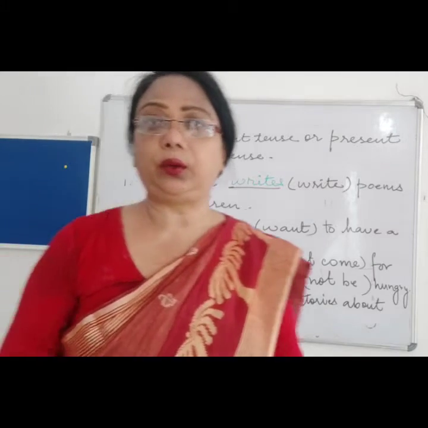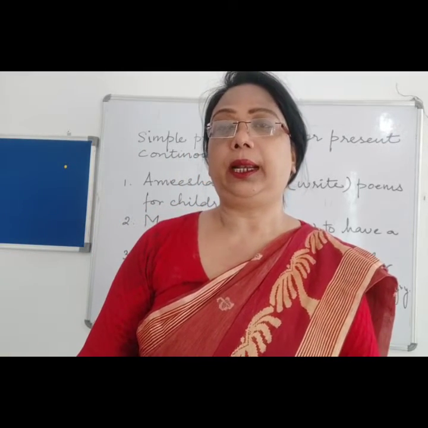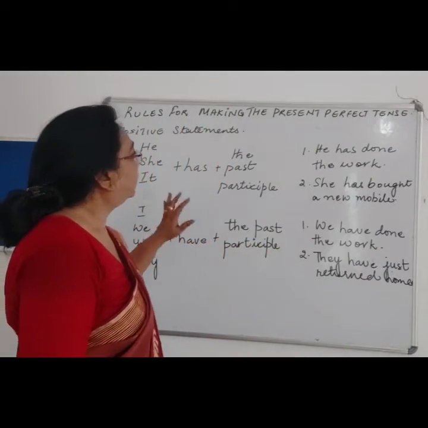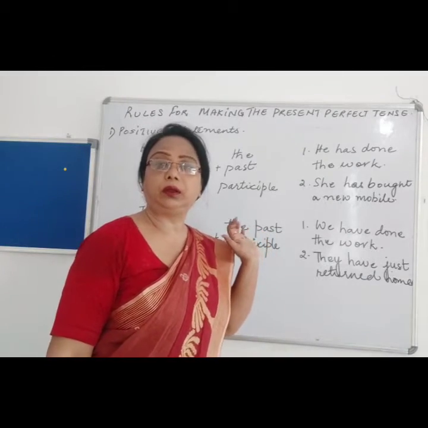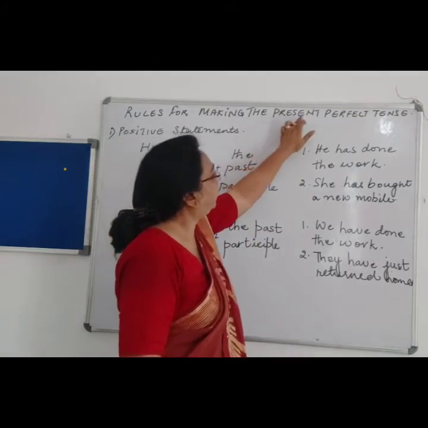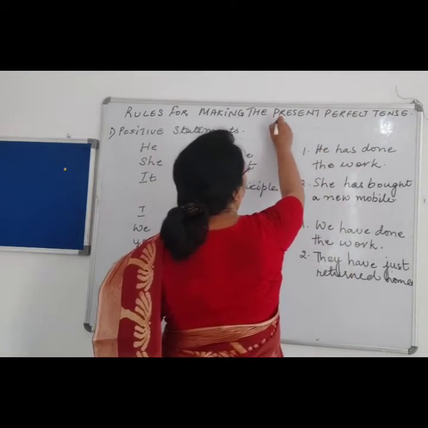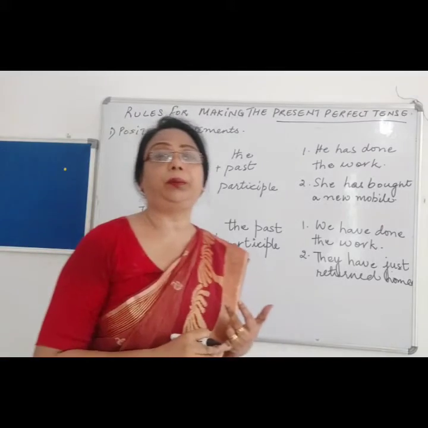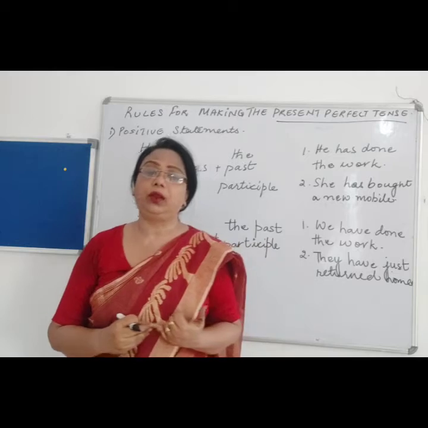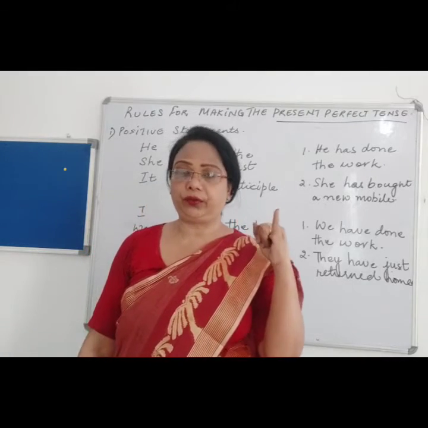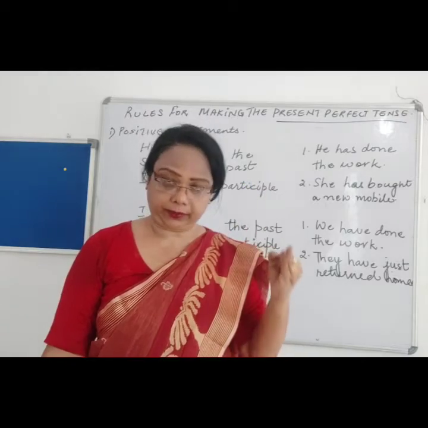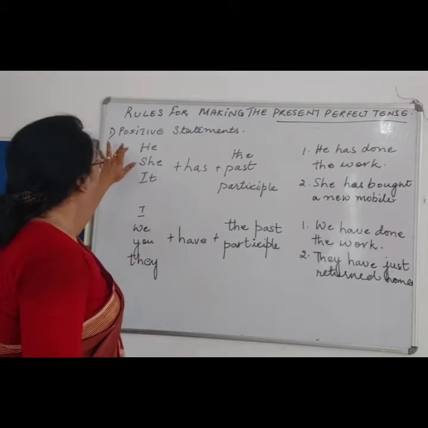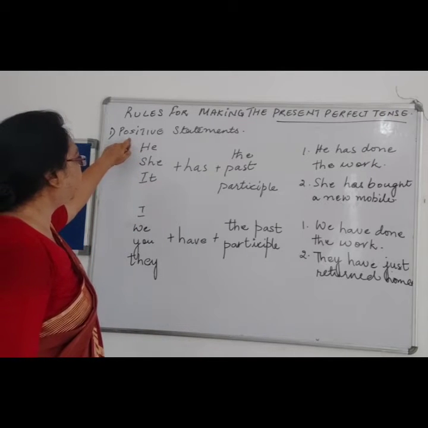Now let us continue with the next form, that is present perfect tense. Now let us look at the third form of tense, that is present perfect tense. The third form is the present perfect tense. Let us see the rules. As I told you, all the forms are based on three types of sentence. One is what? Right, positive sentence. Second is negative sentence. Very good. And the third is what? Question sentence.